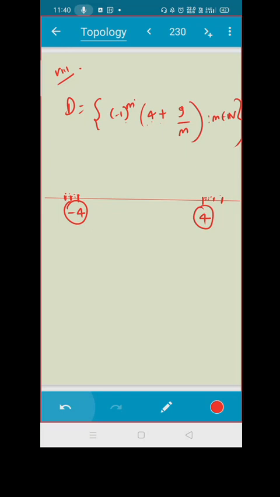When will it be minus 4? When m is odd. If your m is odd, then minus 4 is the limit point. If your m is even, then 4 is the limit point. Is that clear? Can you do that? Again, you have to use the Archimedean property. That is quite easy.